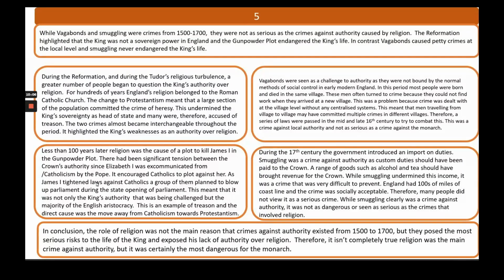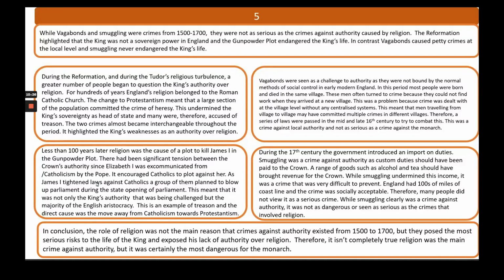This is an example of treason, and the direct cause was a move away from Catholicism towards Protestantism, in other words, religion. So there, 2 strong paragraphs for religion undermining or challenging the authority of the person in charge.